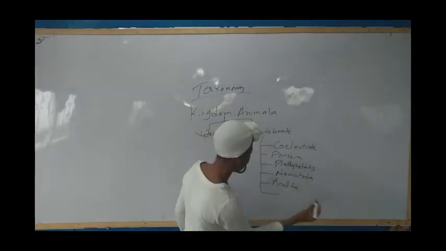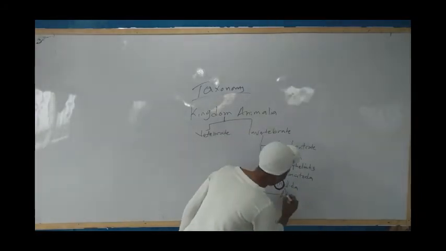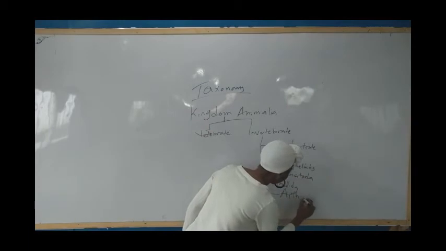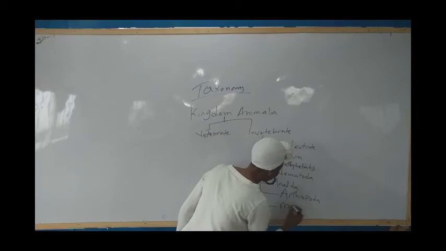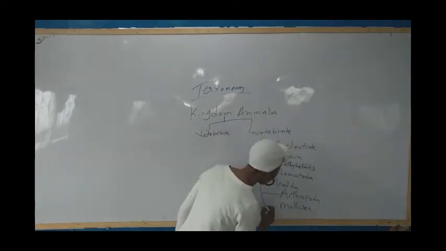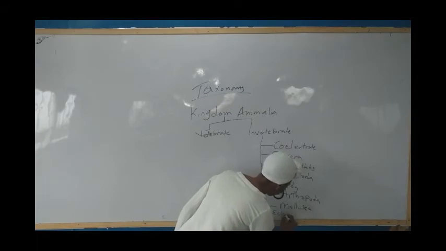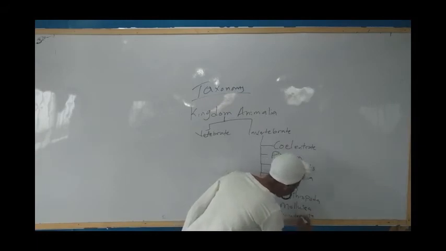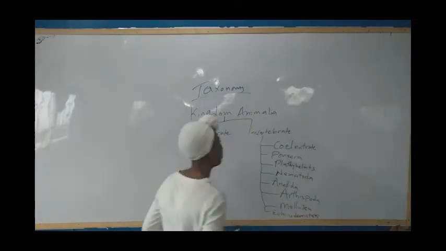And the next, Arthropoda. And then we move to Mollusca. And we can also have Echinodermata, but this is not very important.